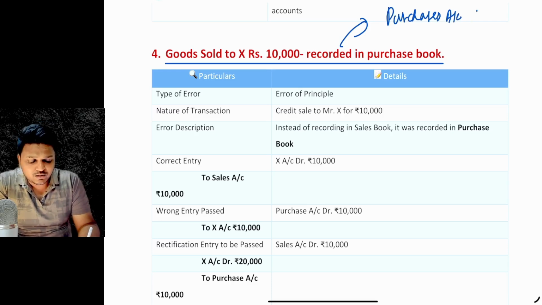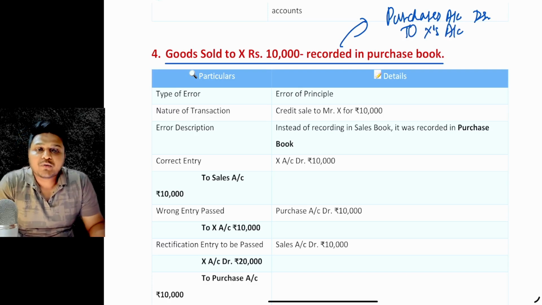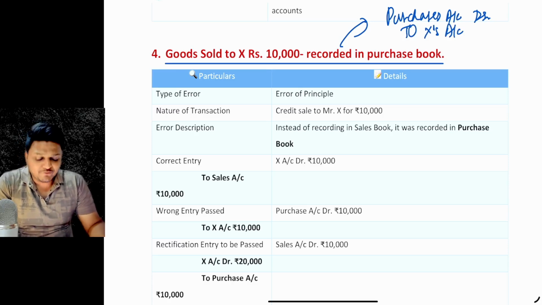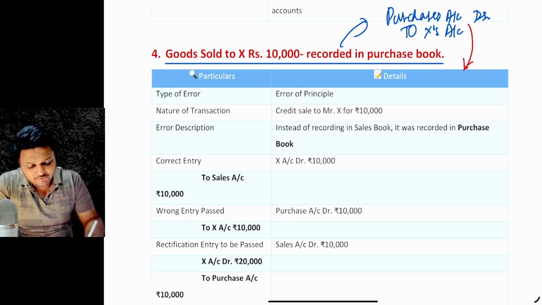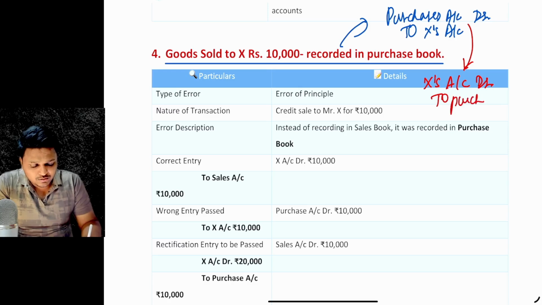Purchases account was debited and X account was credited. This entry was passed, right? Now we'll be nullifying the impact first of all. First entry would be related to what? The first entry to nullify the impact is the opposite of the same. That is, the X account is to be debited and purchase account to be credited.